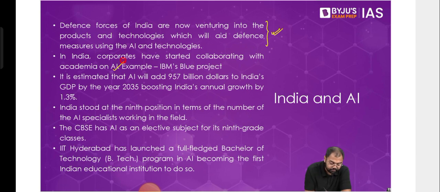Then, according to a NITI Aayog report, this is data that was given by them, that AI will add $957 billion to India's GDP by the year 2035, boosting India's annual growth by 1.3%. Which is significant, correct? That is basically what NITI Aayog has been saying according to its data.